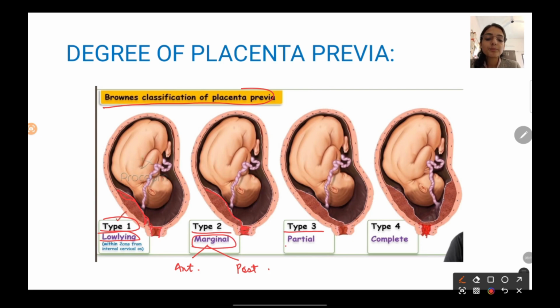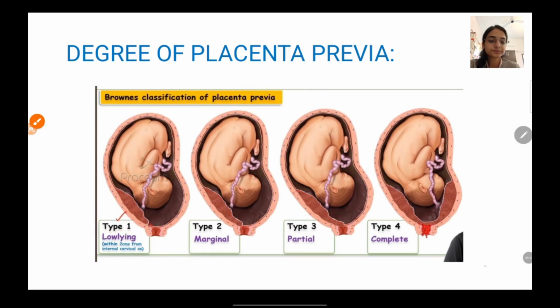Type 3 is your partial. When the placenta is partially covering the internal os, as you can see in the image, then that is your type 3 placenta previa. In type 4 placenta previa, the placenta is going to completely cover the internal os. So these are your 4 types of placenta previa depending on how much of the placenta is covering the internal os. Okay.